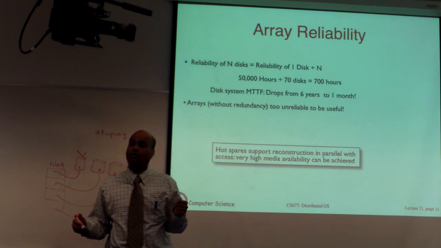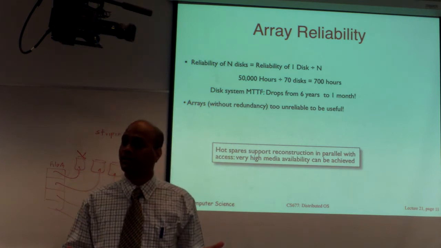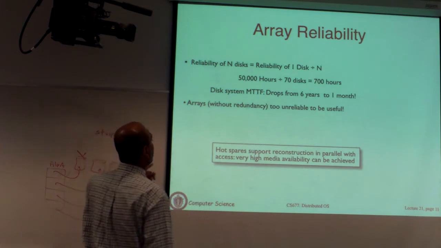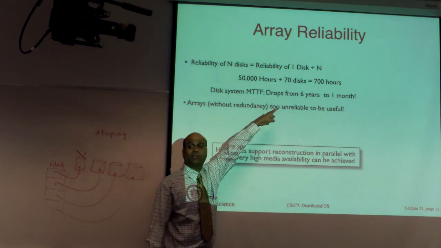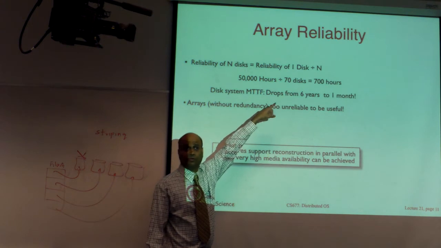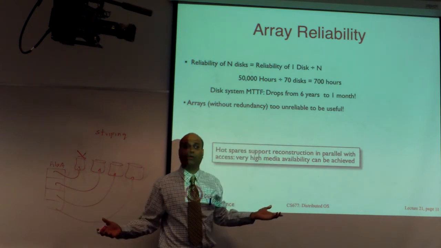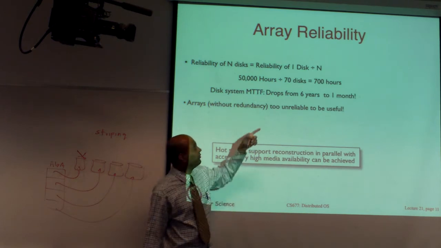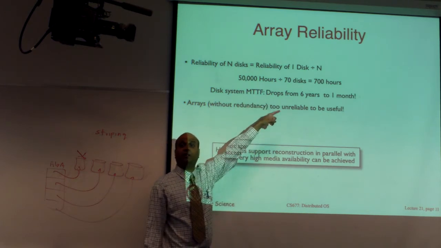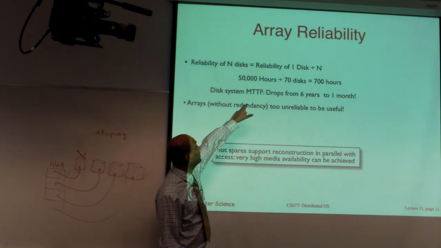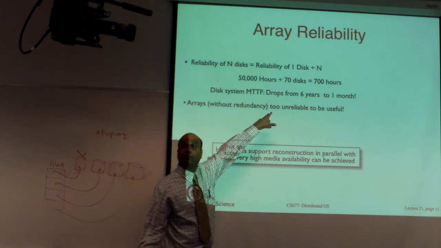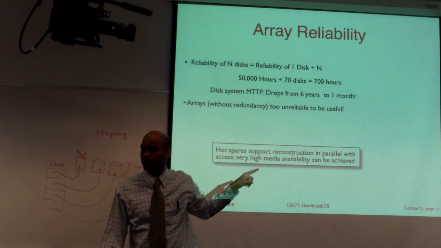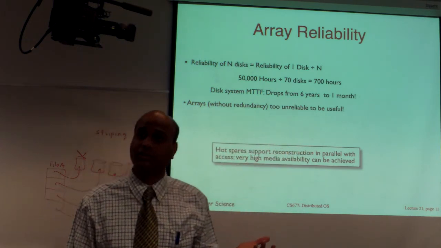Now, if you have an array with n disks, the mean time to failure of the array is going to be the mean time to failure divided by the number of disks, because any disk can fail. As you have more components in your system, the probability that any one can fail keeps going up. So if you have an array of 70 disks, you buy a server with 70 disks in it, the mean time to failure drops from 6 years to 1 month. That means on average, every month a disk is going to fail.